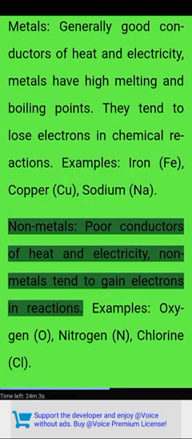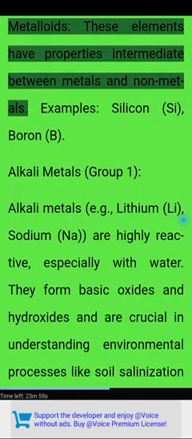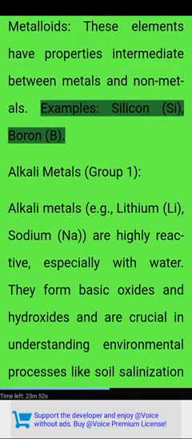Nonmetals are poor conductors of heat and electricity. Nonmetals tend to gain electrons in reactions. Examples: oxygen, O, nitrogen, N, chlorine, Cl. Metalloids: these elements have properties intermediate between metals and nonmetals. Examples: silicon, Si, boron, B.